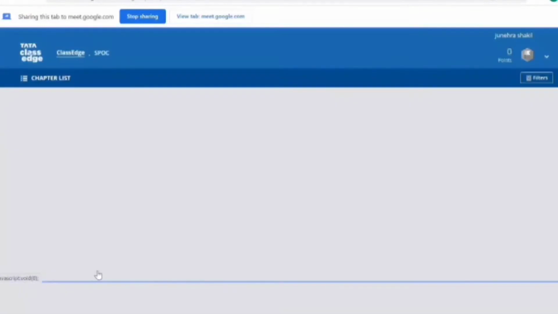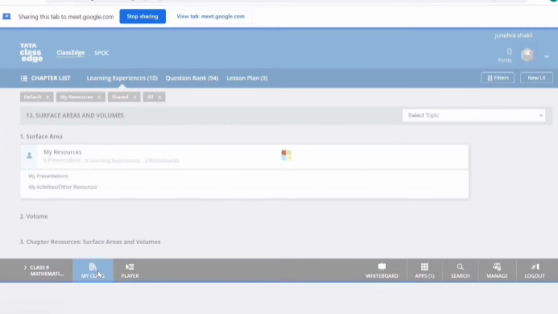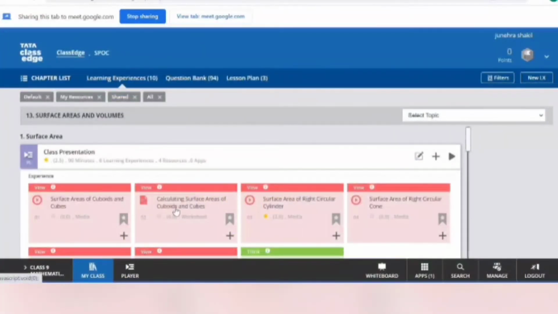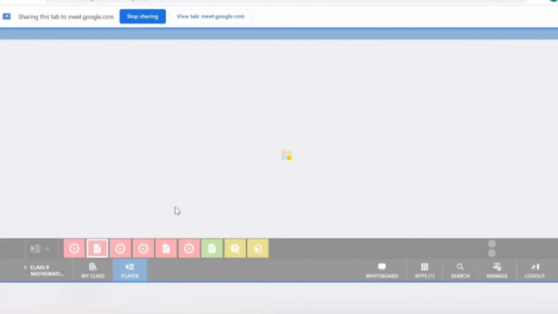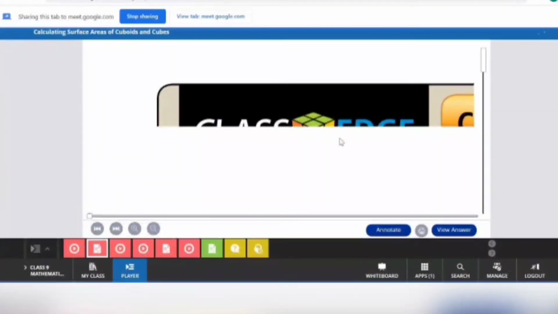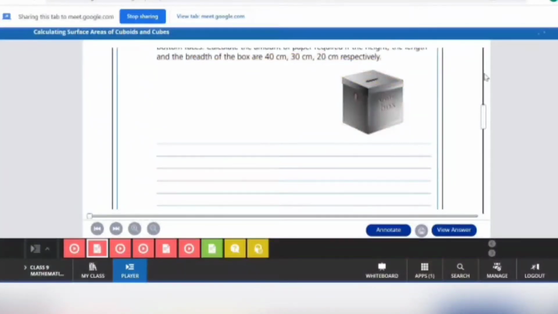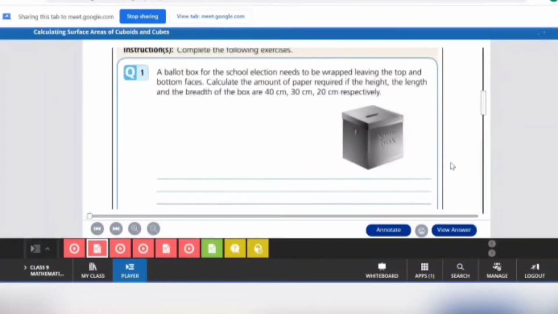But see, I think the total surface area and lateral surface area of the cube and cuboid is clear to you, no? So I have some questions here for you related to that. See, is this question visible to you all? Yes, ma'am. So see, what is the question?